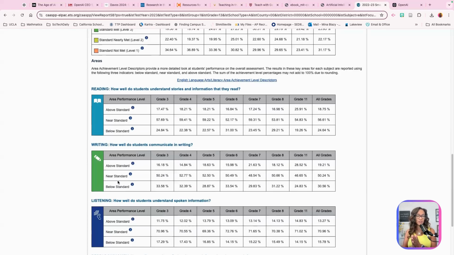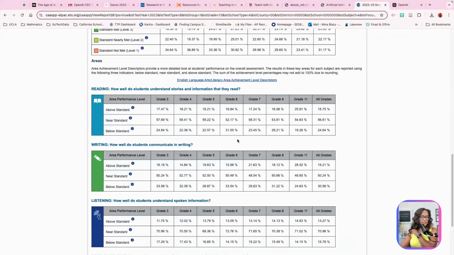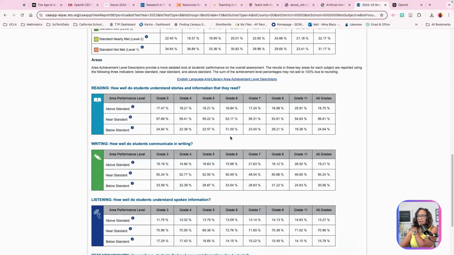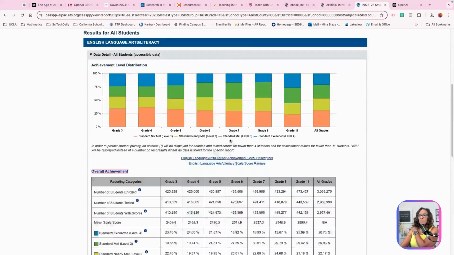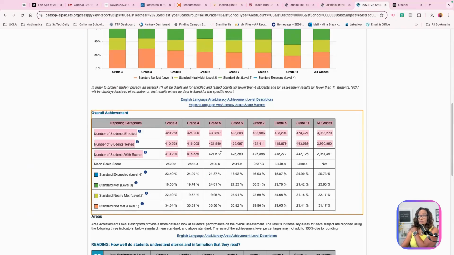So if you have questions, you can even ask ChatGPT, what does this mean for my student? And I wanted to tell you that I actually thought I didn't have the student score report for you to see, and I can show you that. But this is just some information that can kind of help you look at what this looks like. But what's nice is that, let's say that you wanted to grab this information and have ChatGPT talk to you about what this means for students.